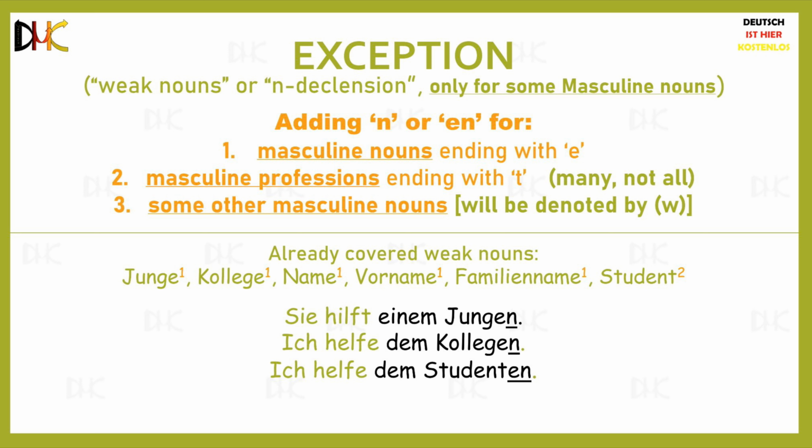Masculine nouns ending with the letter E, many masculine professions ending with the letter T, and some other exceptional masculine nouns that we have not covered yet fall under this exception, and these are called weak nouns. The weak nouns we have covered so far are Junge, Kollege, Name, Vorname, Familienname, and Student. Weak nouns are denoted by a W in future vocabulary.